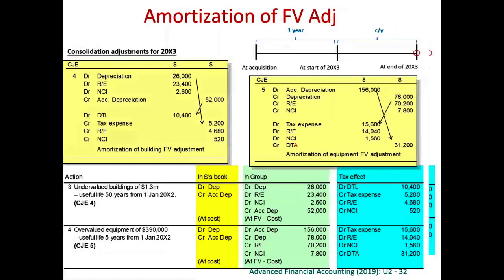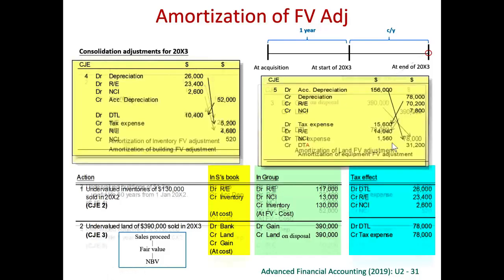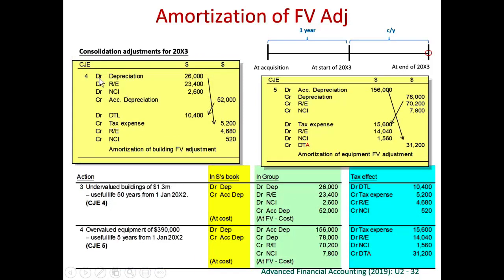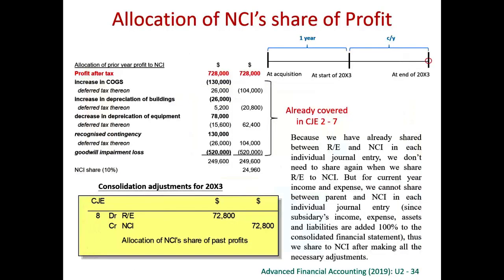Say for example, in this journal entry number 3, you have debited the gain on disposal with a related tax credit to the tax expense. Journal number 4, you debit depreciation, so the profits will go down, with a related credit to the tax expense. Journal number 5, we have credited depreciation, so profits will go up, with a related debit to tax expense. Journal number 6 and 7 have no impact on current year profit.